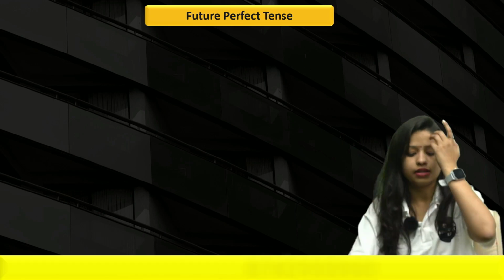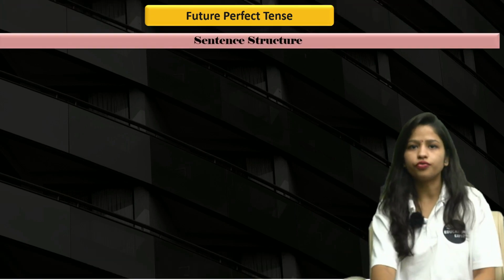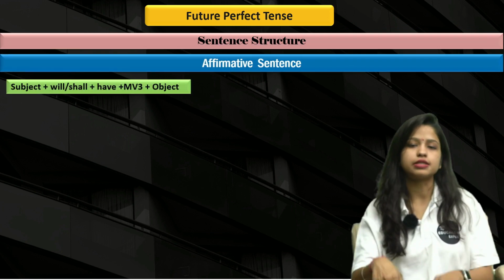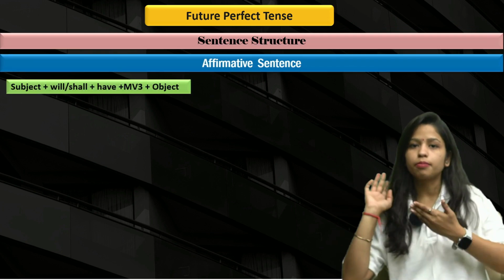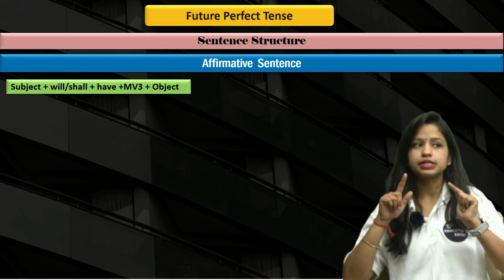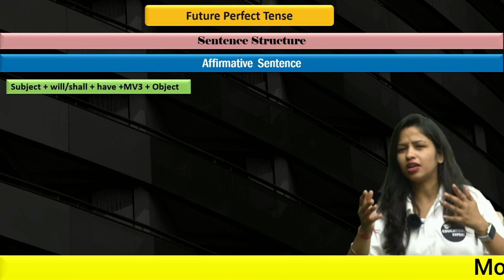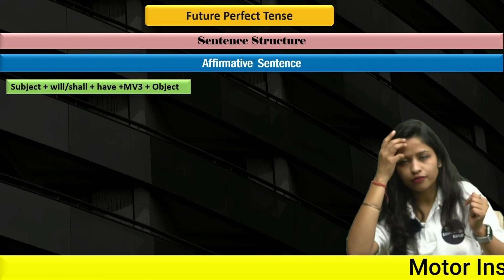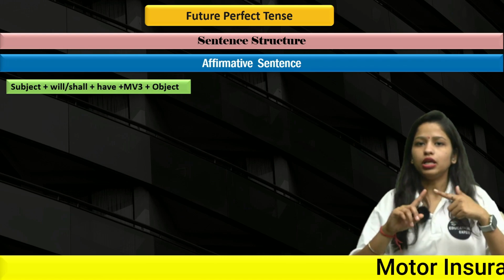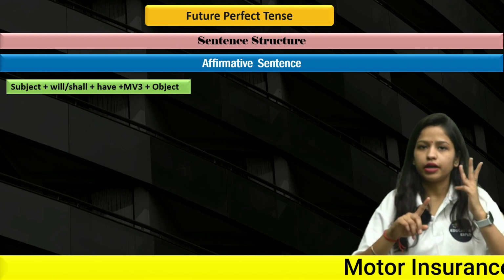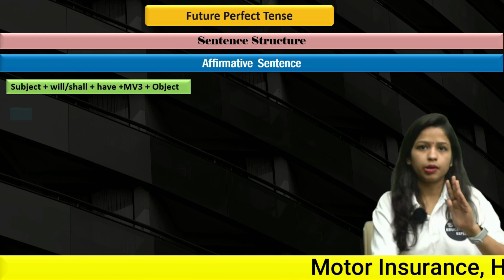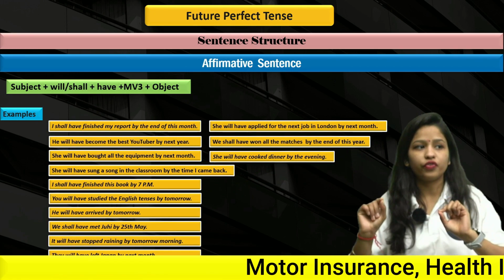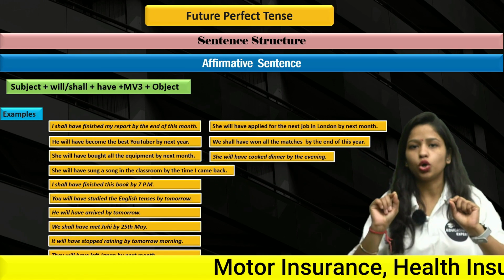All right, now let's understand sentence structure for affirmative sentences. So what would be the sentence structure? This is the sentence structure: subject plus will or shall plus have, MV3 and object. And you know this already because I told you this at the start of this video when I was talking about the definition. Will, shall, have, MV3. Right? These are the three things that you need to keep in mind. So let's see some examples of it. I shall have finished my report by the end of this month.